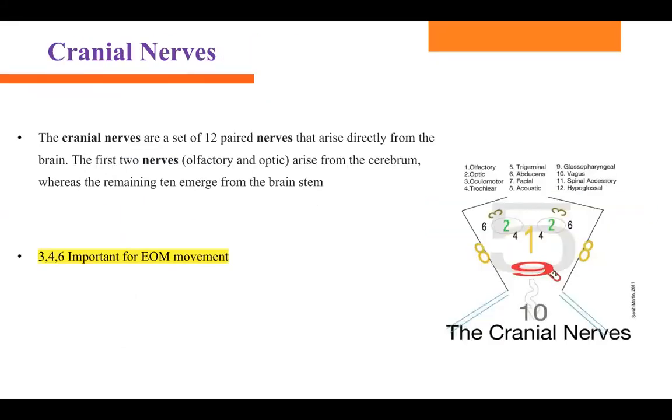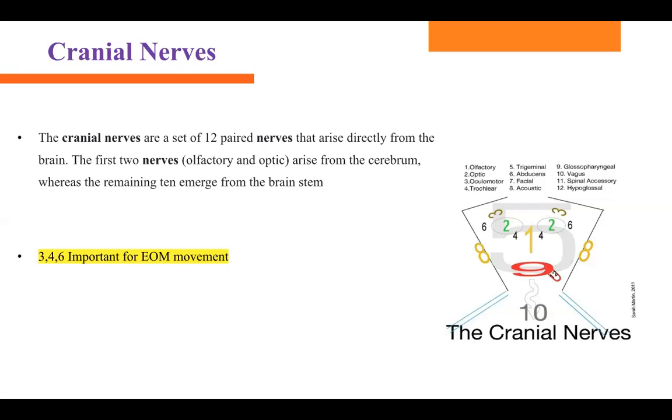Now, let's talk about cranial nerves. In total there are 12 cranial nerves, which arise directly from the brain. Those are these 12 main cranial nerves. Two nerves, olfactory and optic, arise from the cerebrum, whereas all the remaining ones emerge from the brainstem.